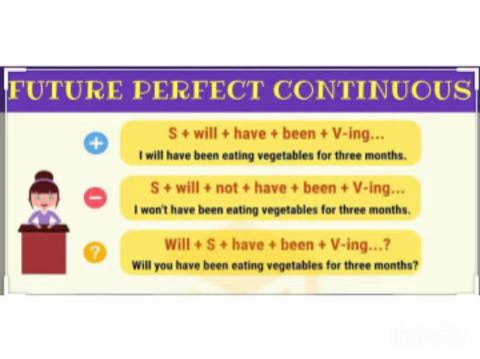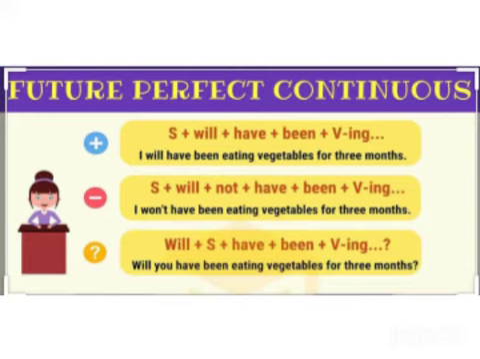Next, proceeding with the negative sentence. Subject plus will plus not plus have plus been plus verb ing plus object. I will not have been eating vegetables for 3 months. Here they have mentioned as won't because they have contracted will plus not. So that's why we are using I won't have been eating vegetables for 3 months. She's not going to eat for the next 3 months.